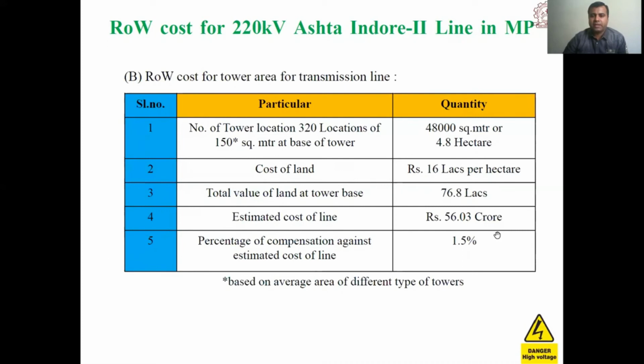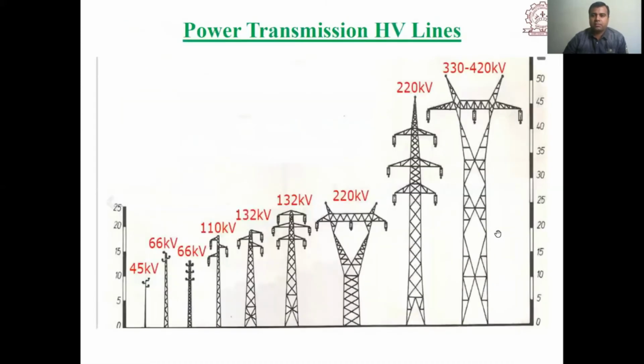So land is very costly, and we have to transmit the power for longer distances. So we must prefer ultra high voltage and extra high voltage in place of high voltage transmission lines. There is a lot of research on this: the designing procedure of high voltage transmission towers, and also the handling of insulation at very high voltage or ultra high voltage lines.